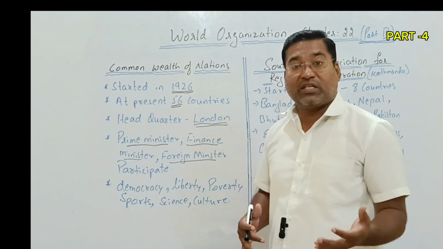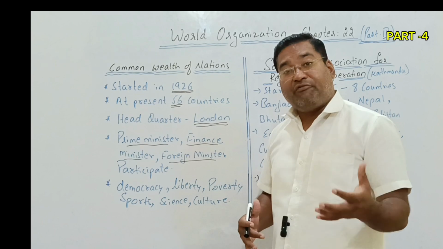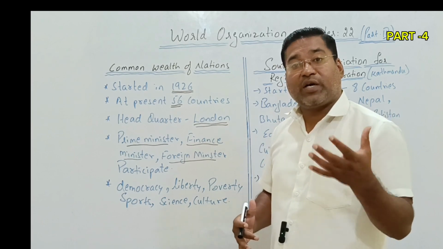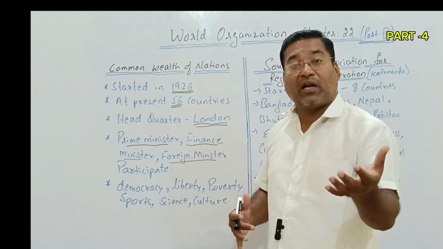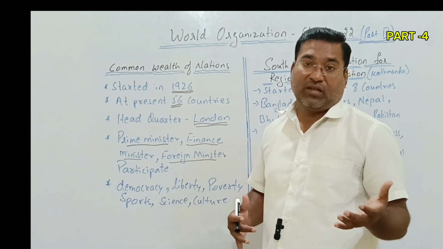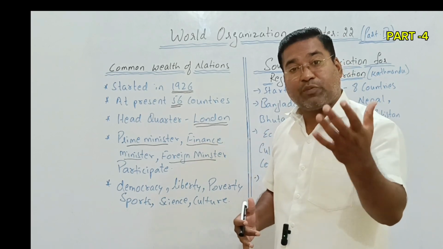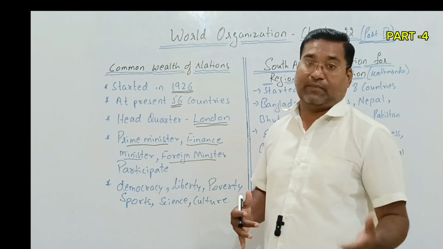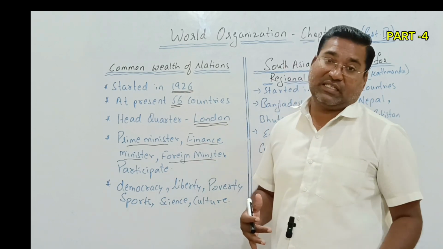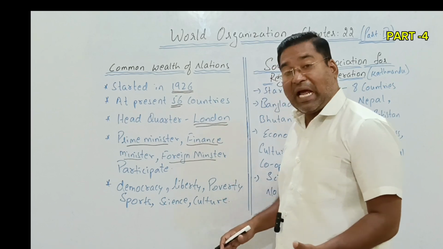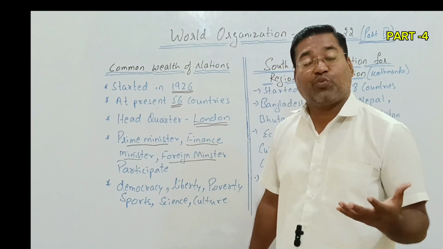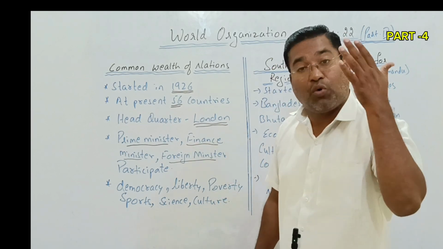We know very well that democracy is where everyone is allowed to enjoy their life in a proper way, where people are considered the head and are given the responsibility to choose the government. So people decide the future of that country: liberty, freedom, eradicating poverty, which is one of the biggest challenges to the whole world.